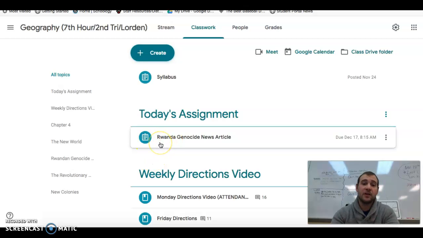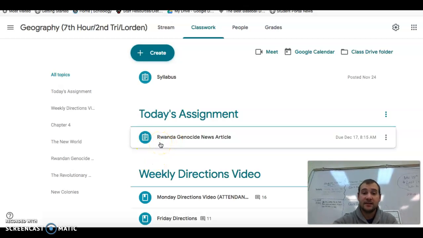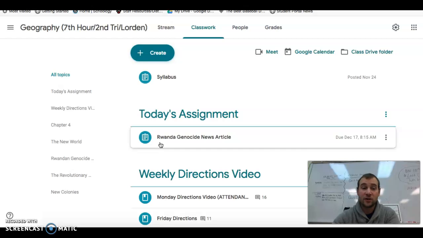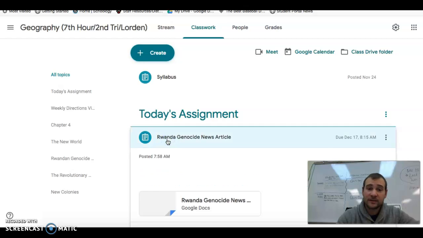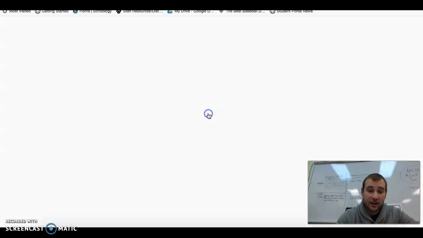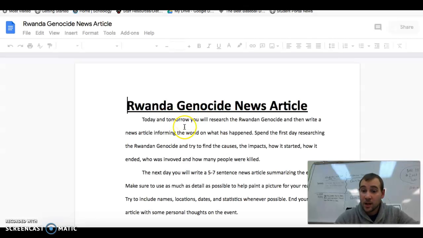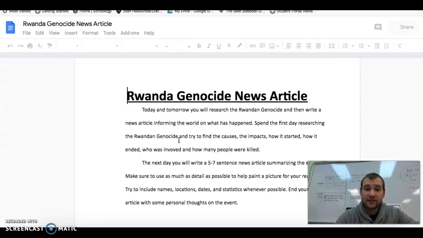Hopefully, you guys got a little bit of information on genocides and even a little bit more on the Rwandan genocide yesterday from that little article. Today, we're going to focus more on one specific genocide, and that's the one we're going to be looking at a lot, the Rwandan one. So, to help us get some more background information, here's what you guys are going to do for today and tomorrow. It's a two-part assignment, which means it's worth 20 points.